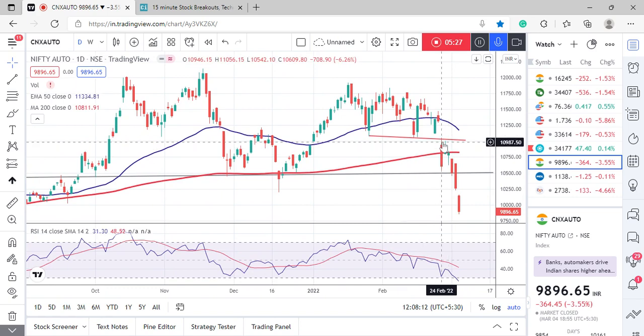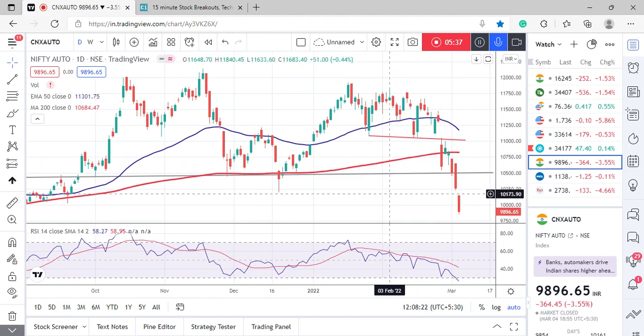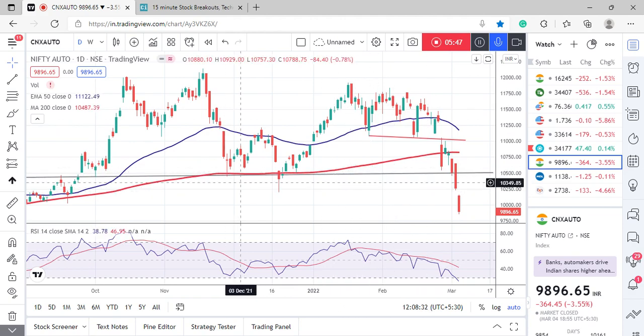And then what we can see is that the Nifty Auto Index has fallen below the 200 days moving average once again, and it also fell below this swing low. Now there was a horizontal support line at this level at 10,500.